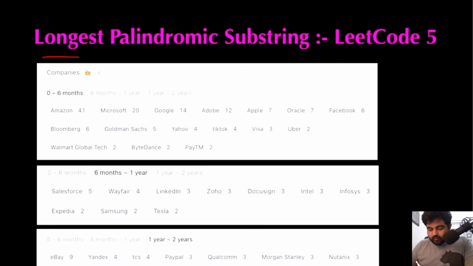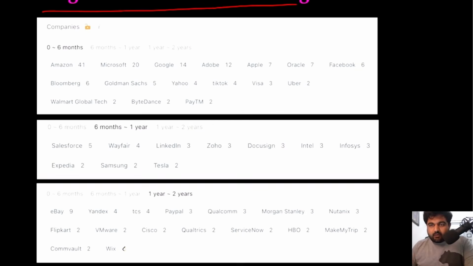Today we are going to do the longest palindromic substring LeetCode problem. And if we see some of the companies where I want to get a job that have already asked this question, there are companies like Amazon, Microsoft, Google, Adobe, Apple, Bloomberg, Goldman Sachs, TikTok, Uber, ByteDance, LinkedIn, Tesla, and eBay. So that's why I'm paying my utmost attention. I hope you also enjoy the video.